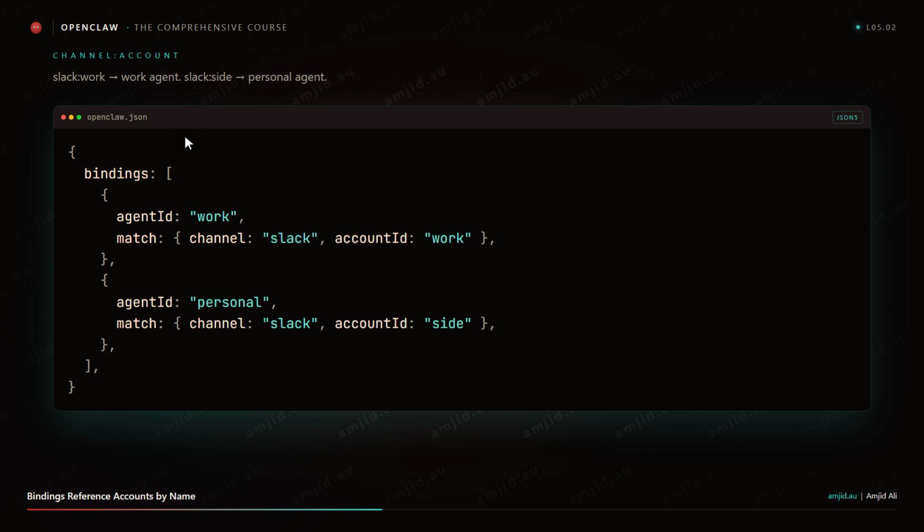Slack account work goes to the work agent. Slack account side goes to the personal agent. Same gateway, same Slack channel type. Different accounts, different agents. Let me describe the configuration shape a bit.